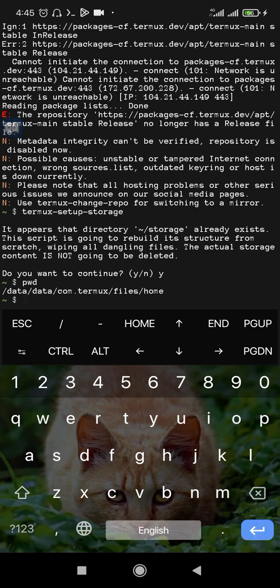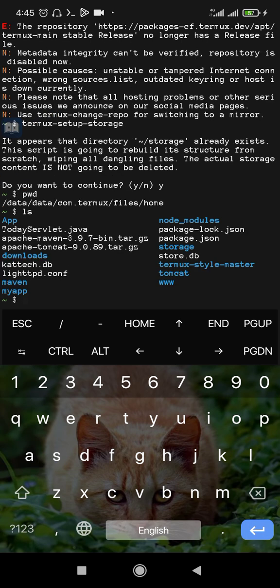As you can see now, I am in data.com.termux.files.home. So this is where I am now. And if I want to see the files, the folders or directories under this home, I am going to do like this ls, which stands for list. This ls stands for list. Kun ga folders inda ke da kwai nan app, storage, tablet, tomcat, download, card tech. You see? So see now I am in my Linux environment.